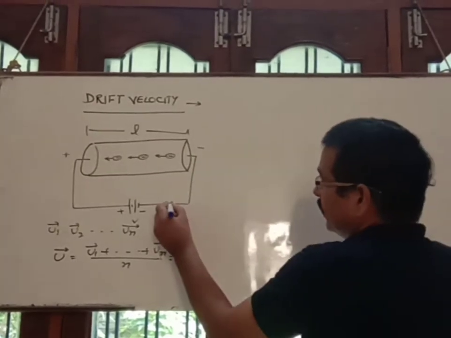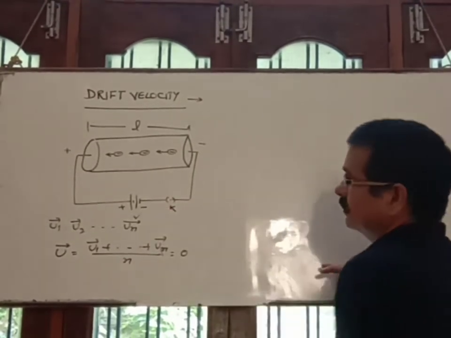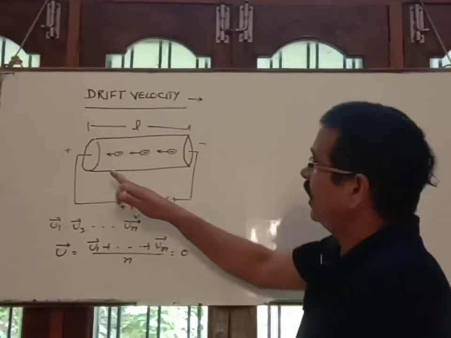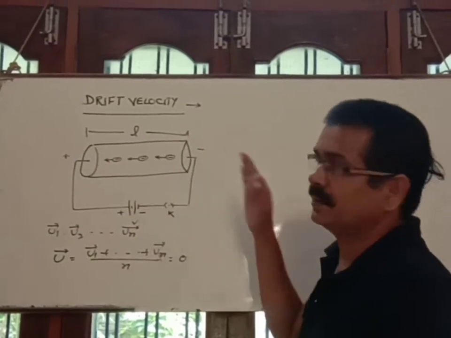And when the key is on, an electric field is developed inside the conductor.